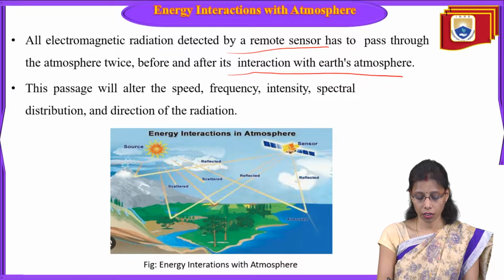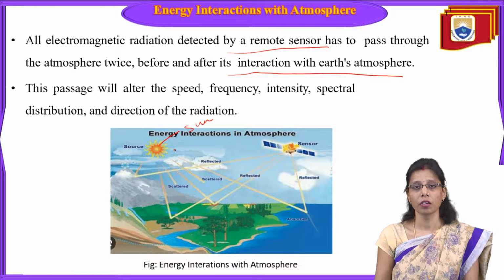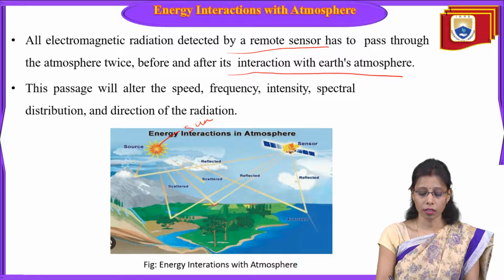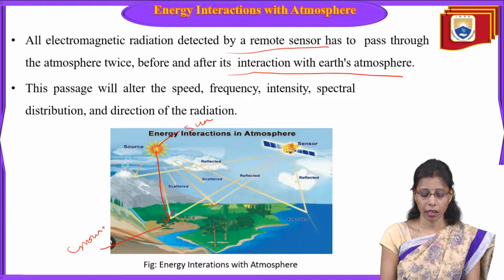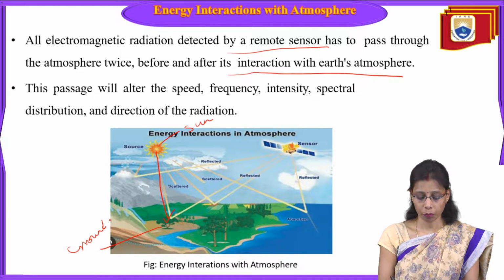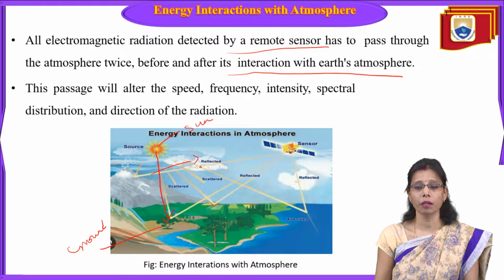Twice in the sense, if this is the sun, the electromagnetic radiation will be passing through the atmosphere. Before it reaches the ground surface, it has to pass through the atmosphere. In the atmosphere, we will come across different types of clouds, dust particles and gases. Due to these dust particles and gases present in the atmosphere, the scattering mechanism will take place.